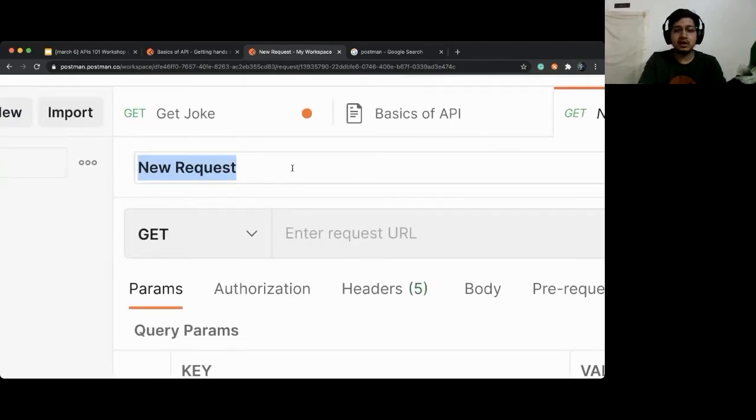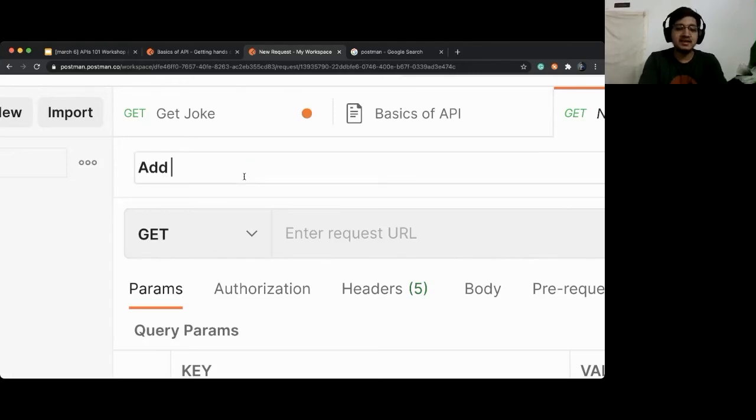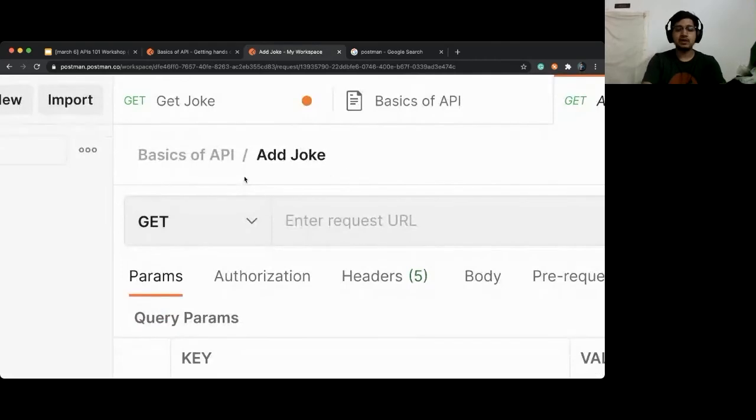Once you click there, it will open and name it as a new request. Now I don't want it to be nameless, right? When you were born, the first thing your parents did was give you a name. So give the request a name. It is very odd to not give a name because it will mess things up later on. So let us name it add joke.